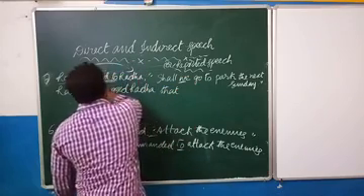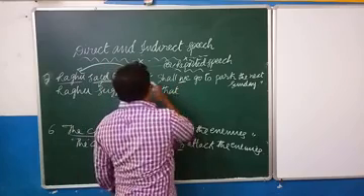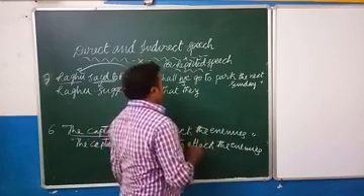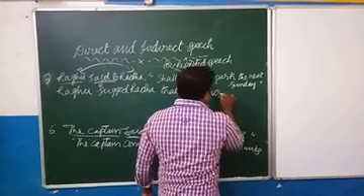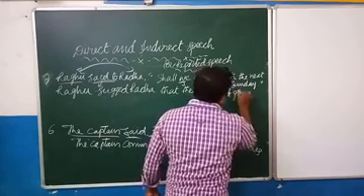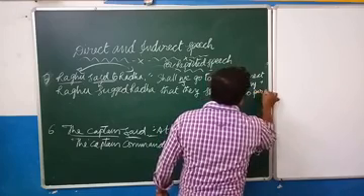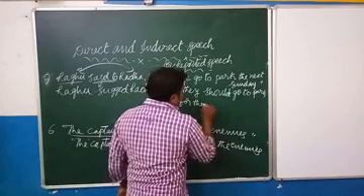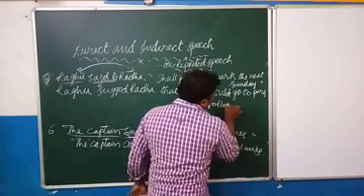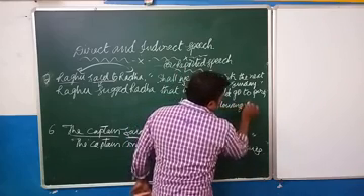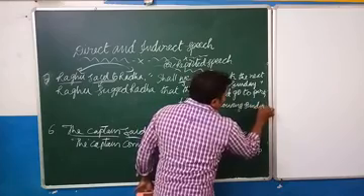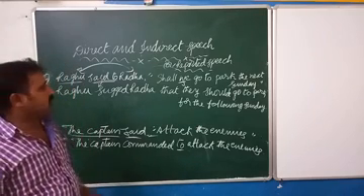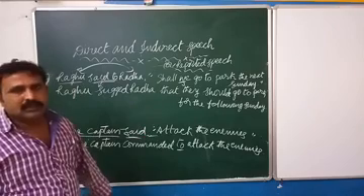We means these both, Raghu and Radha, so we becomes they based on the speaker and listener. Shall becomes should. At the end we put a full stop. Is that clear? This is the way we need to write direct speech into indirect or reported speech.